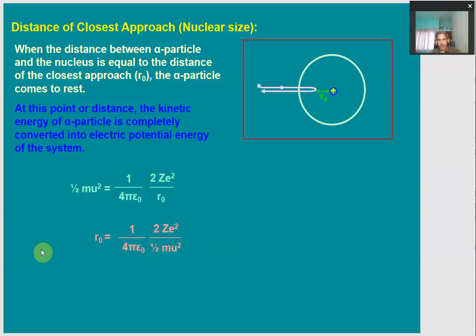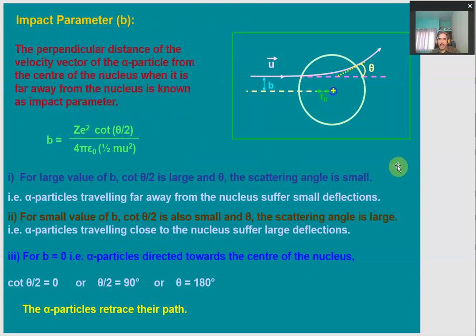So by knowing the distance of closest approach of the alpha particle in the alpha scattering experiment, the size of the nucleus has been estimated. Another important term here is the impact parameter. So what is impact parameter? It is the perpendicular distance of the velocity vector of the alpha particle from the center of the nucleus when it is far away from the nucleus. This is called the impact parameter.